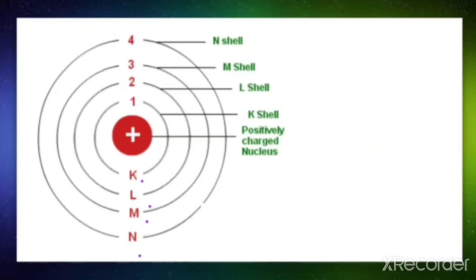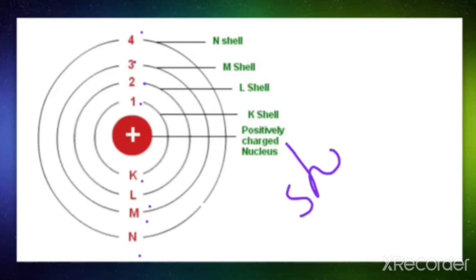The first orbit is numbered n equal to 1, then n equal to 2, n equal to 3, n equal to 4. So he named these discrete orbits K, L, M, N, which can also be numbered 1, 2, 3, 4. We can also use the word shell here or orbit.